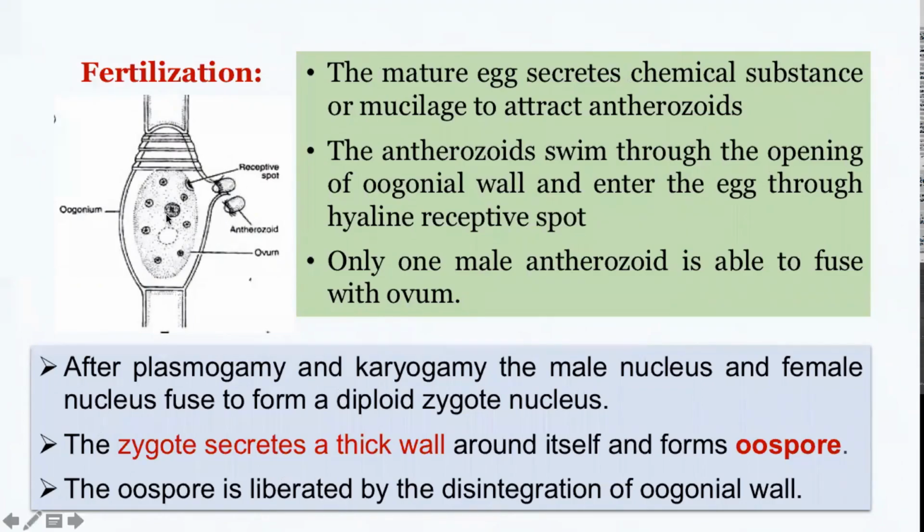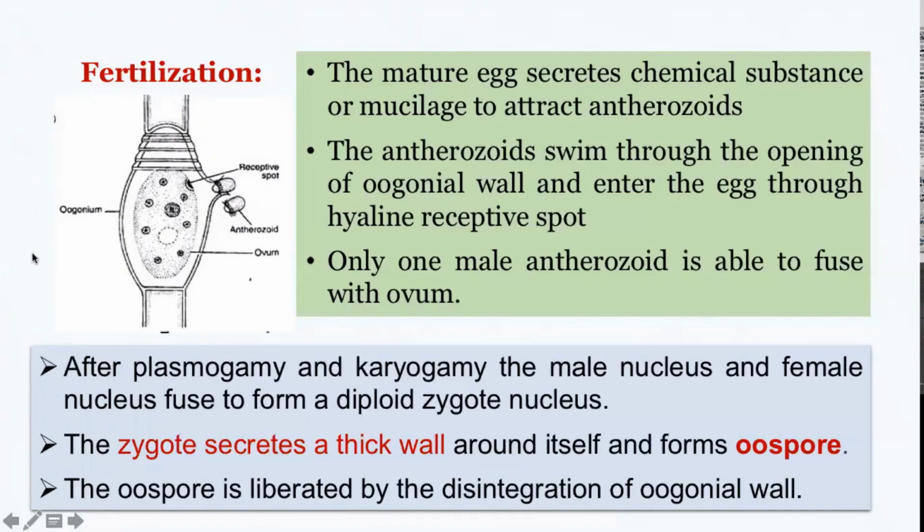Just before fertilization, the mature egg will start secreting some chemical or mucilaginous substances as a way of attracting the antherozoids. The antherozoids will swim towards the opening of the oogonial wall, and enter through this hyaline receptive spot. Even though many of the antherozoids will swim towards the oogonium, only one antherozoid is allowed to enter the ovum and fuse with the egg.